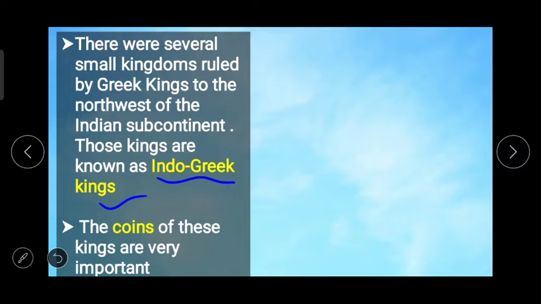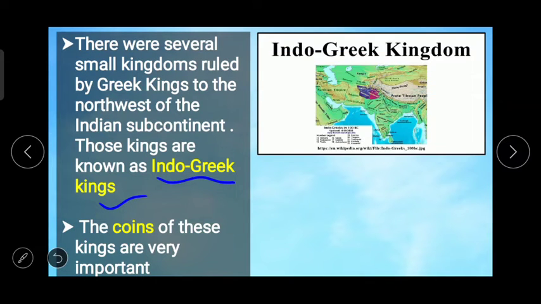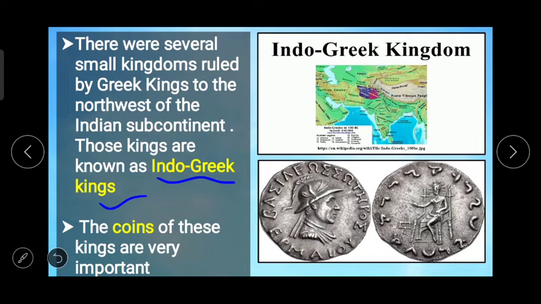The coins of these kings are very important. In the history of the coins of ancient India, the coins of these kings are very important, because we have already studied that coins are very important sources of history. And from the coins in history we can learn many things: the name of the king, the name of the dynasty, then the period, and by the symbol also we learn many things. On the screen also you can see coins and the map of the Indo-Greek kingdom.